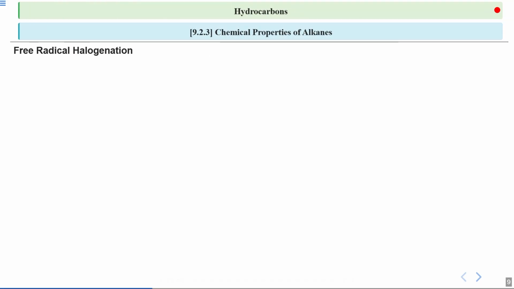Continuing with this substitution reaction, now we'll move on to the detail. Next is free radical halogenation. We talked about this, now we'll talk about its mechanism.